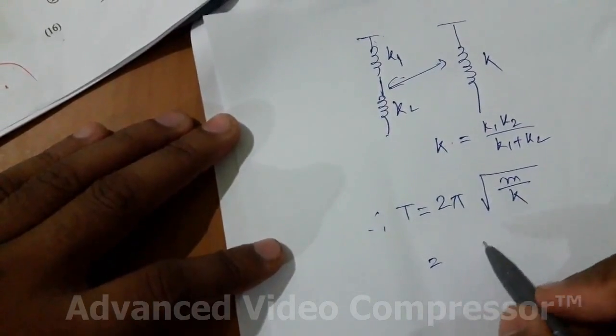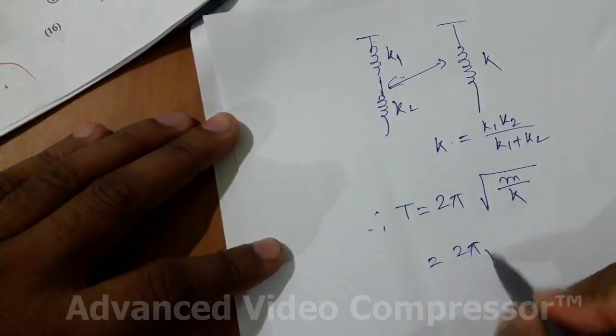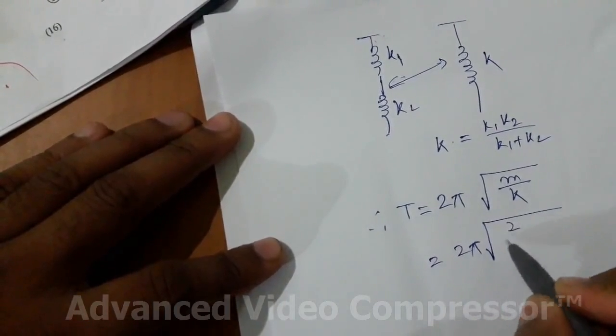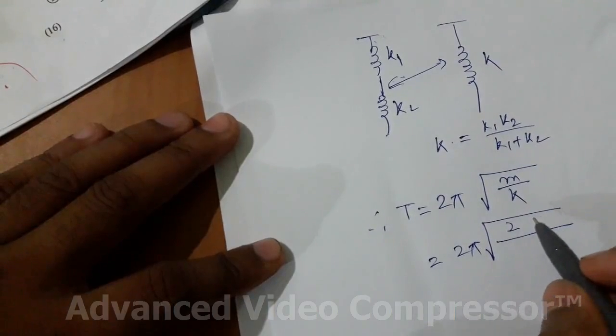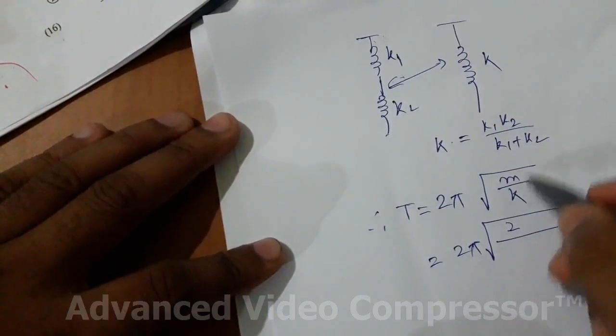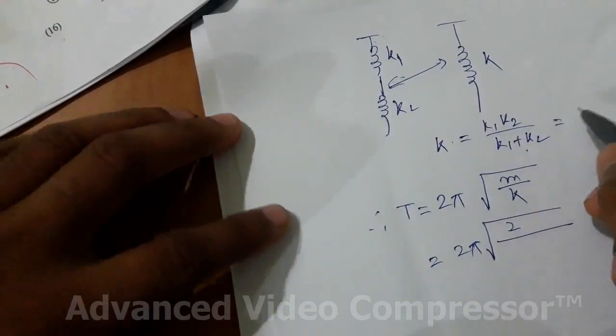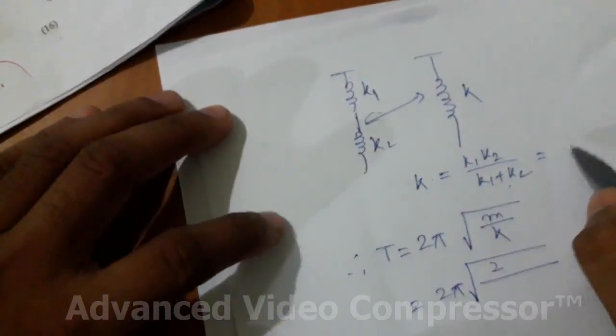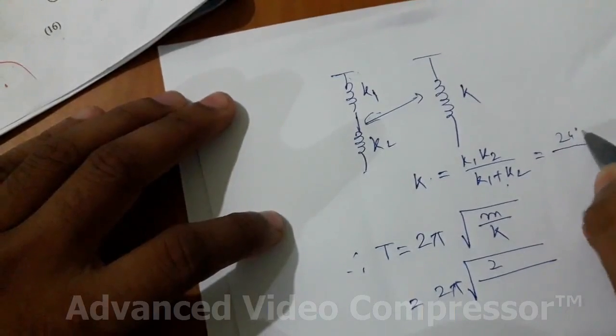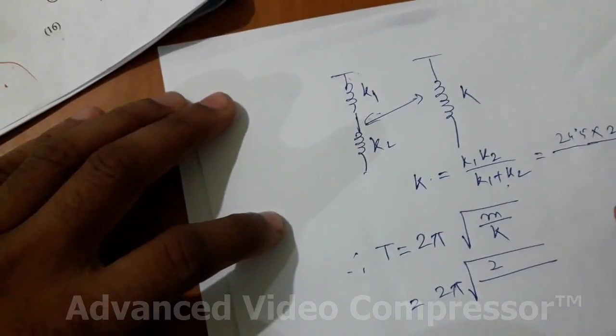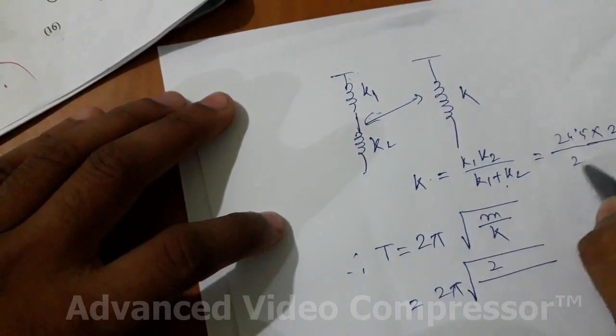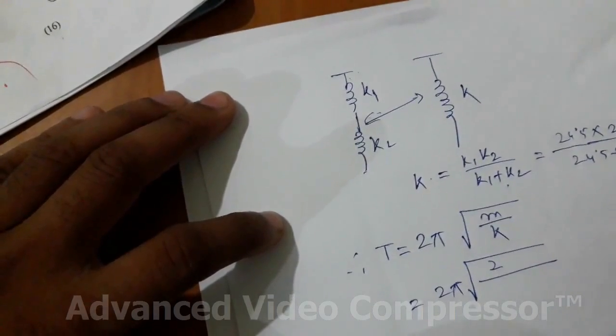So all the values are given here. Twice pi, m is what? 2 kg, and just put the values here. K1 is 24.5, K2 is 25.5, so 24.5 plus 25.5.